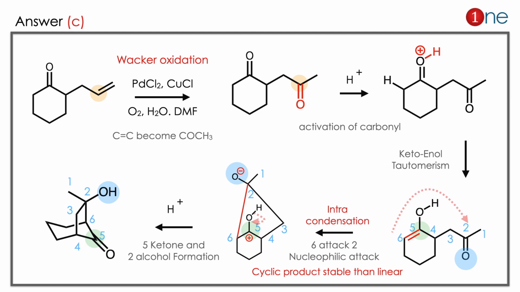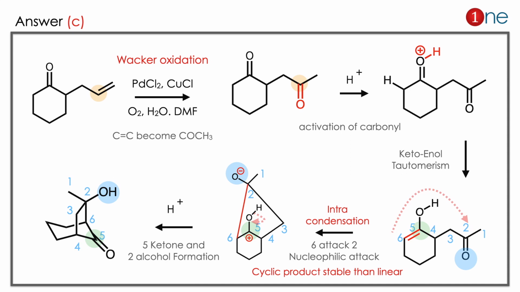Then in the next step you are using the acid. Acid activates the carbonyl group and makes the carbon stay in the enol form. So the enol form is stable there. Then what really happens is you have the double bond, the electron rich center, and the carbonyl in the same system. So intramolecular condensation occurs. The enol carbon attacks the second carbonyl group. So a new ring formation occurs. The new ring is a 6-membered system. So you have to write from the cyclohexyl system. If you rewrite it, the cyclohexyl system becomes a bridged one and you have the carbonyl in the 5th position. In the bridged one you have alcohol and methyl. So in this step you have ketone as well as alcohol formation at the same time.